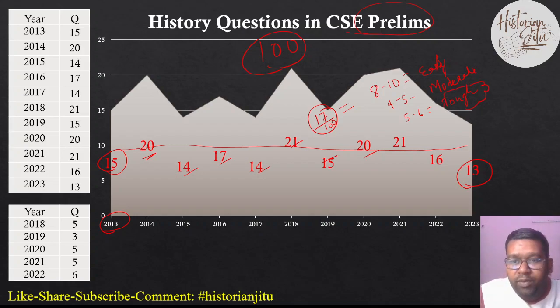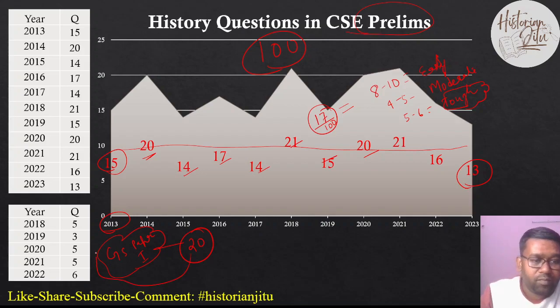But if you revise and understand everything from the Historian Jitu platform, you are going to score 100% marks in history prelims. So this is the matter of history questions in the civil service prelims examination. Now let us discuss what is in GS paper 1. Out of 20 questions